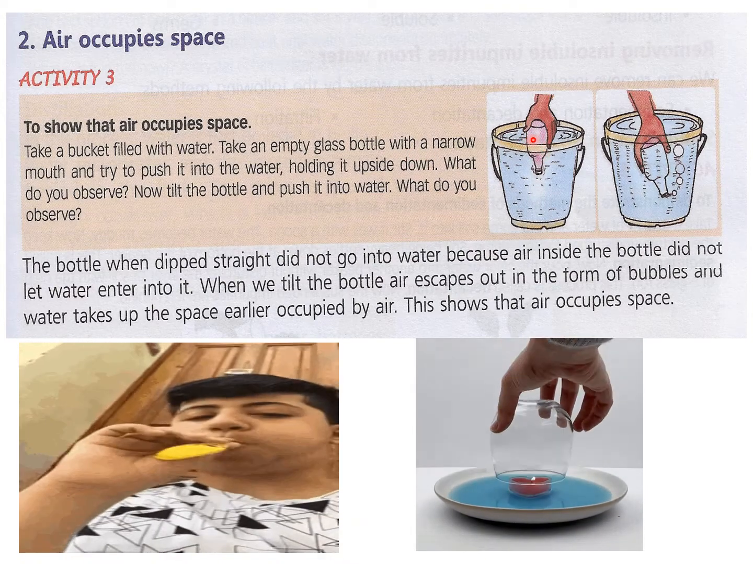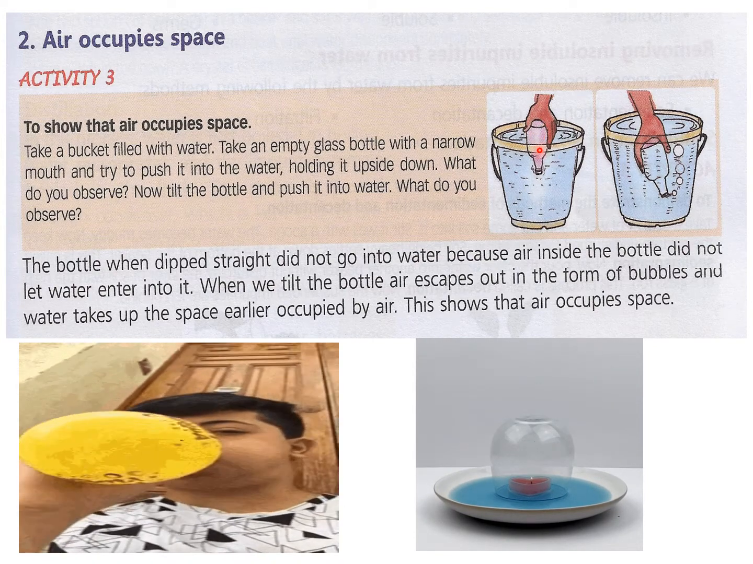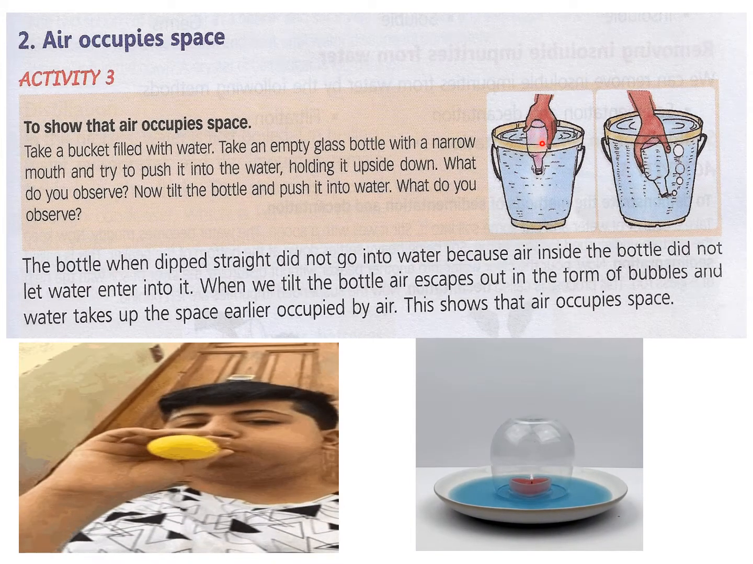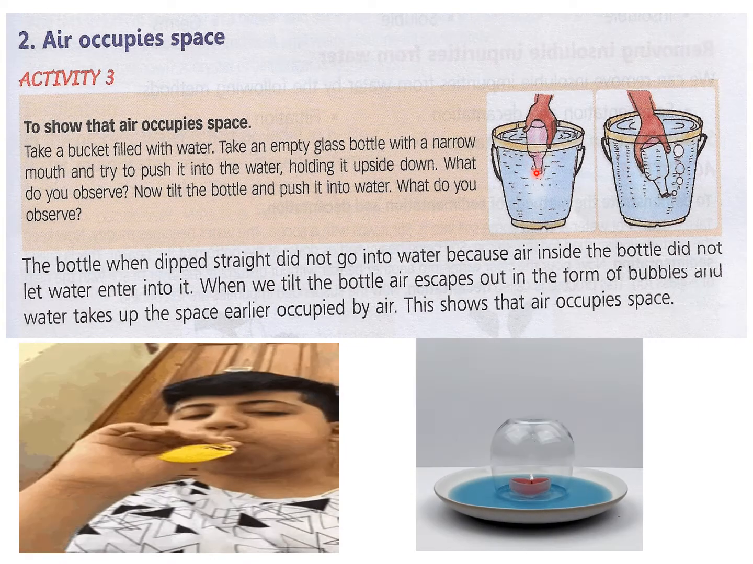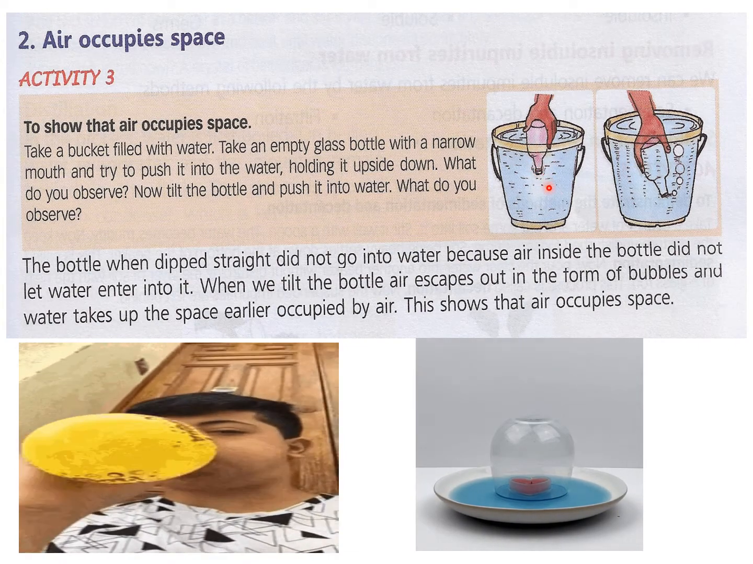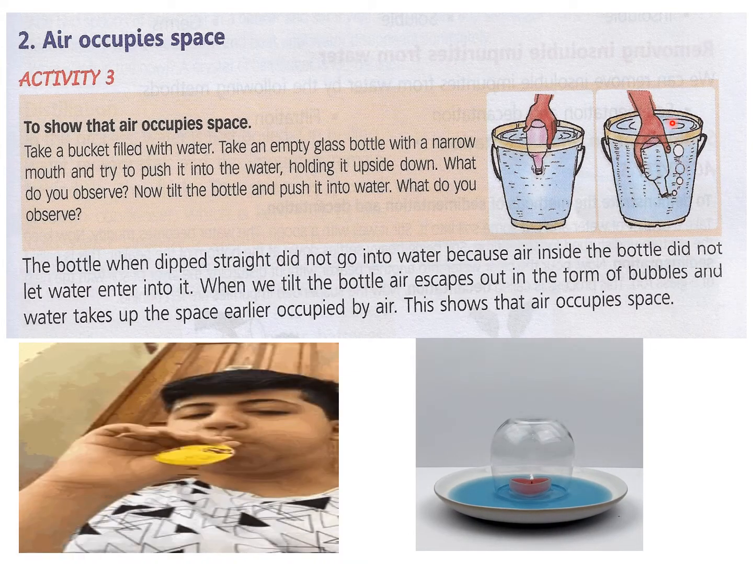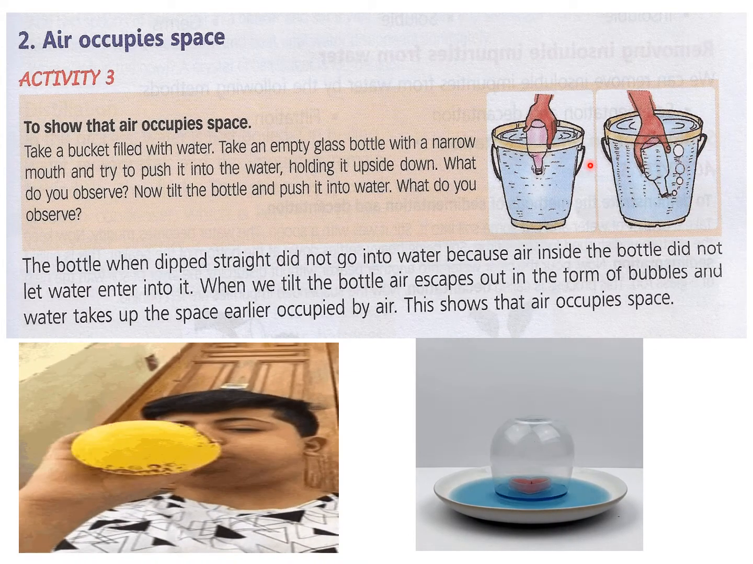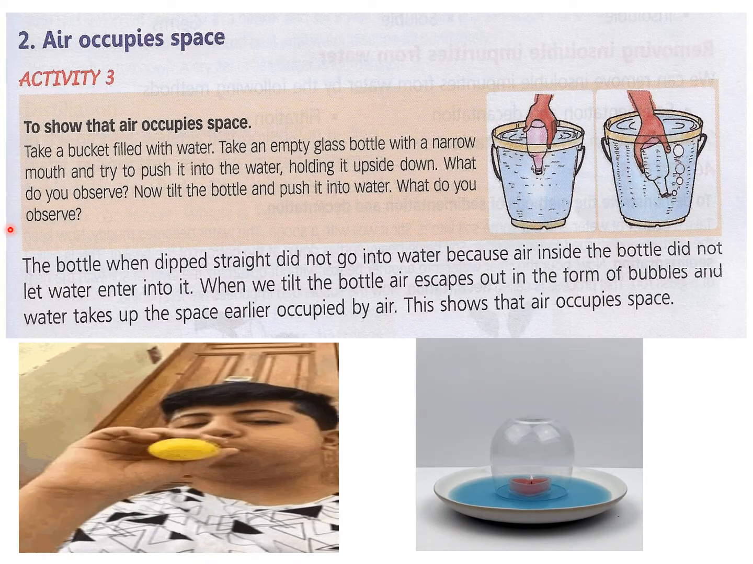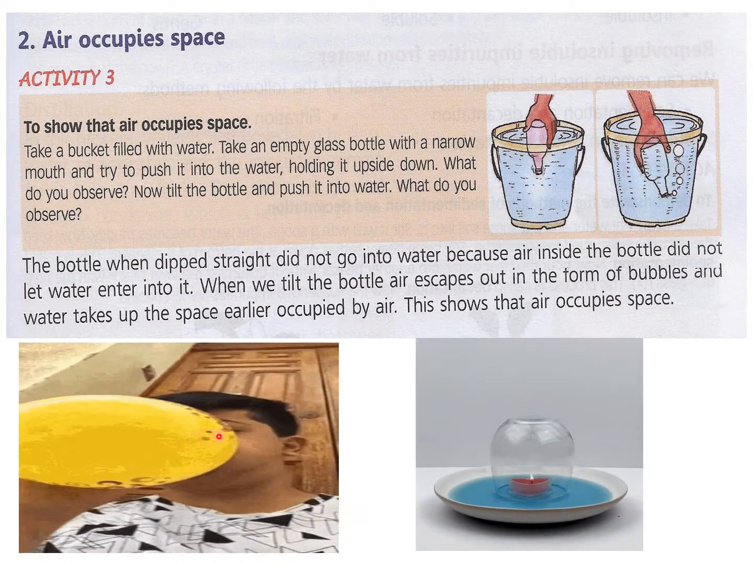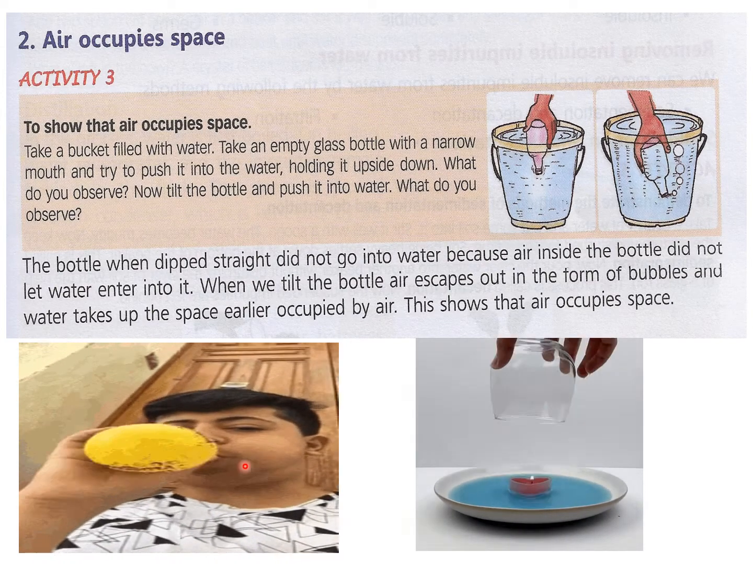Everywhere there is air. But when we put it upside down, then what happens? The air inside the bottle puts pressure and does not let the water enter the bottle. But when we tilt it, then what happens? The air goes up and the water starts coming inside. You can see here also, this experiment is the easiest way to understand that air occupies space.